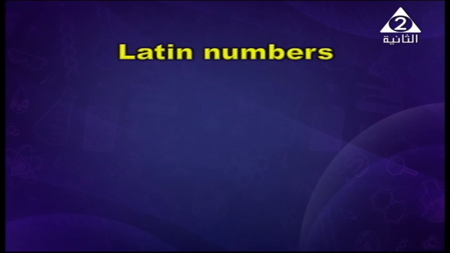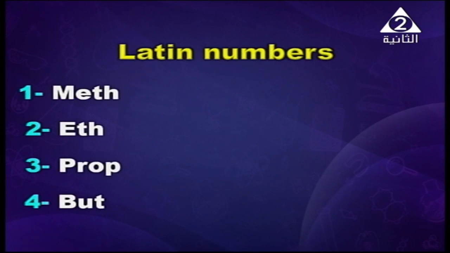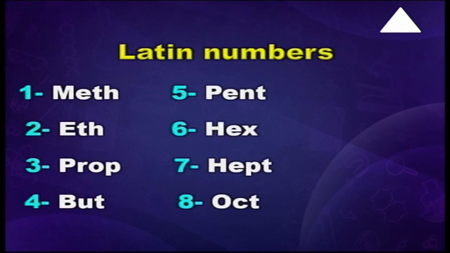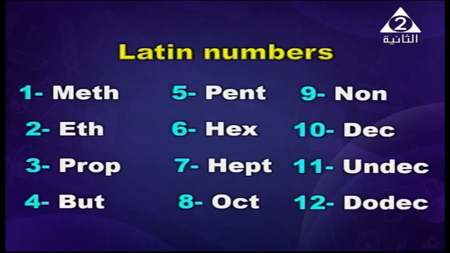My dear student, the names of the organic compounds are according to the Latin numbers of the carbon atoms. So here 1 means meth, 2 eth, 3 prop, 4 but, 5 pent, 6 hex, 7 hept, 8 oct, 9 non, 10 dec, 11 undec, 12 dodec.